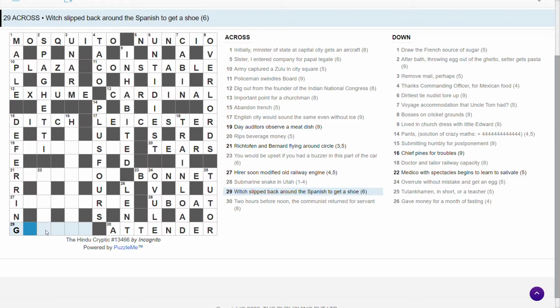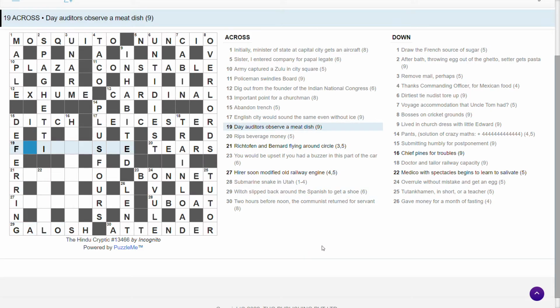A galosh is a shoe, isn't it? Let's write it in and have a look. Which slipped back around the Spanish? The Spanish is la. Oh no, it's los. Hag is the witch, backwards, around the Spanish los, and galoche is a type of shoe.